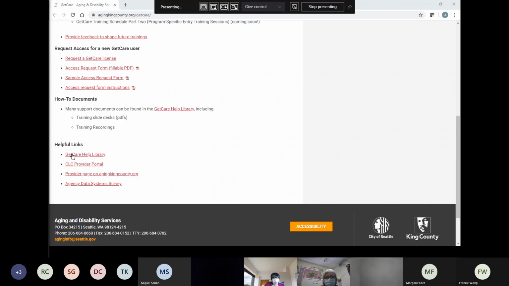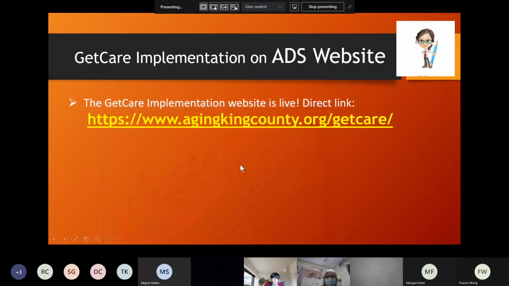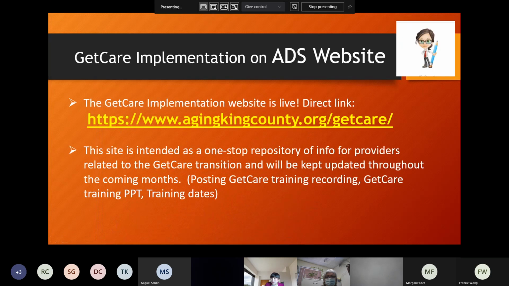There are also some helpful links. If you click the GetCare Help Library, it will take you to the GetCare login page as well. This link is a direct link, and I also shared it in the chat box, so you can copy it.